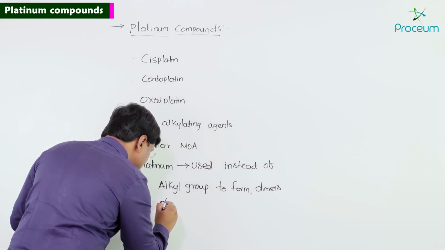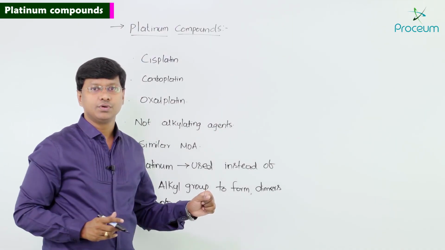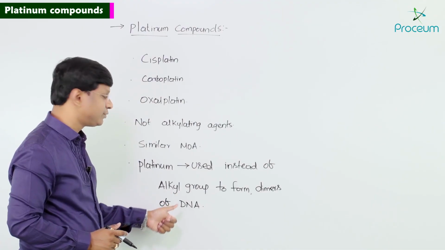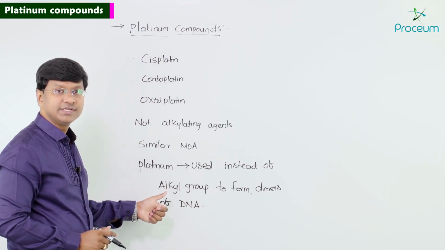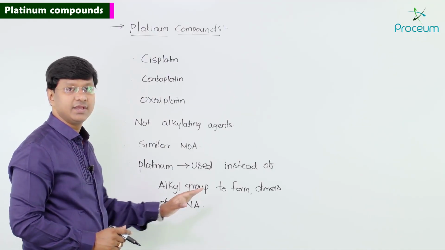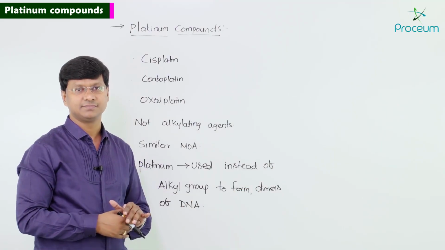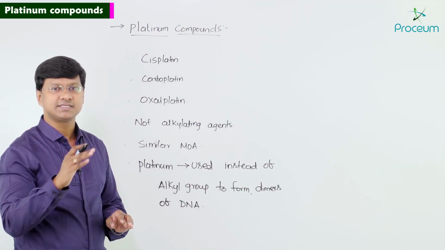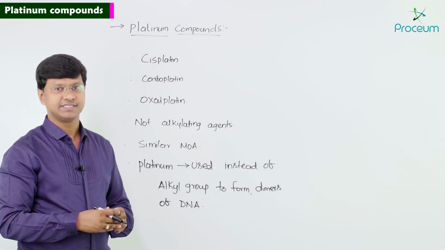These dimers of the DNA will cause the breakage of the DNA and kill the cell, and thereby the actively replicating neoplastic cell dies, and thereby it is used in the treatment of neoplasia.